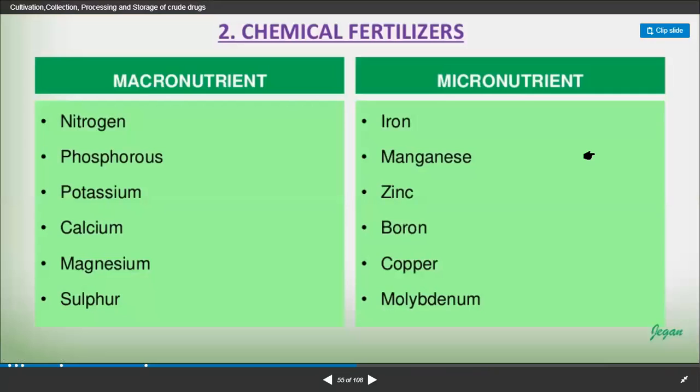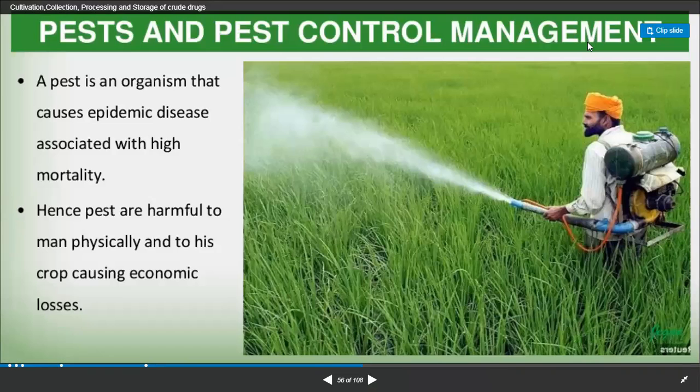Chemical fertilizers, the macro elements and micro elements. Macro means nitrogen, phosphorus, potassium, calcium, magnesium, sulfur. Micro means iron, manganese, zinc, boron, copper, molybdenum, right? So these are the chemical fertilizers, which can be followed by pest and pest control management.